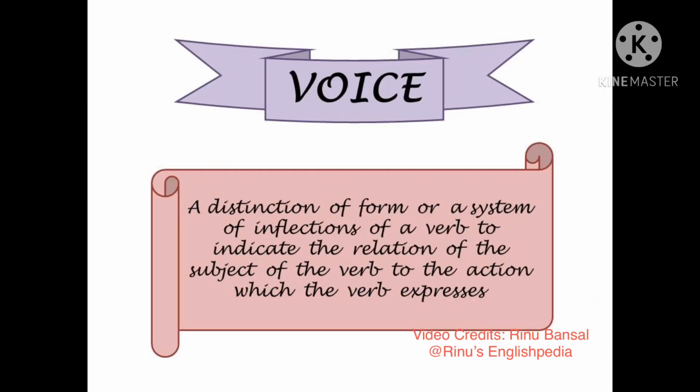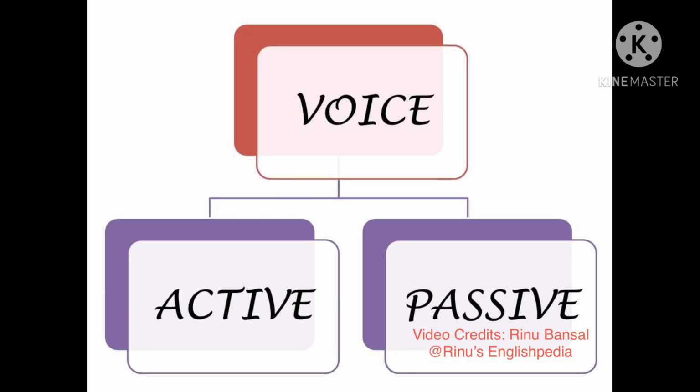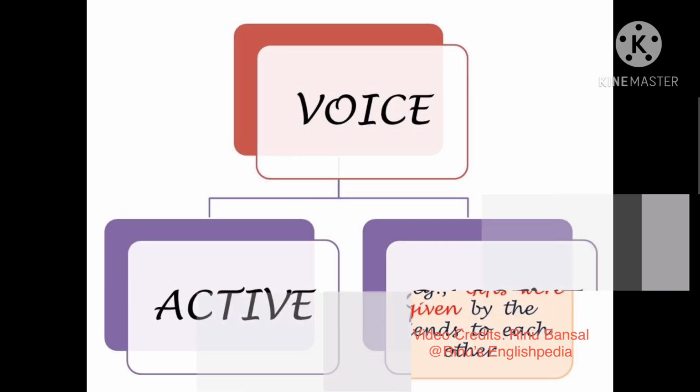Voice is a distinction of form or a system of inflections of a verb to indicate the relation of the subject of the verb to the action which the verb expresses. It simply means that the different forms of the verb are used to show the relationship of the subject of the verb to the action which the verb is supposed to be doing. Voice is of two kinds, active voice and the passive voice.